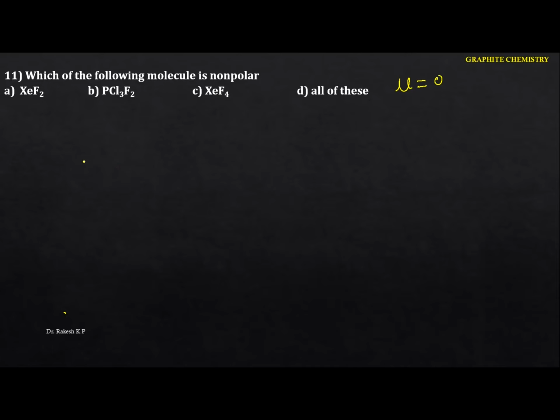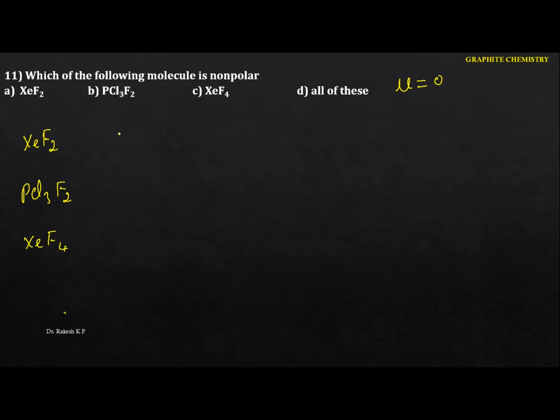Let me take the first one here, that is XeF2. Next thing is PCl3F2, and also we are having xenon tetrafluoride. To identify the non-polar, you have to identify the hybridization and also the lone pair. That gives you the shape. So by knowing the shape, we can identify whether the dipole moment is present or not.